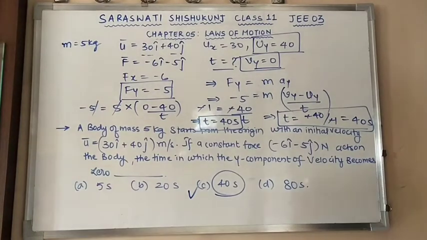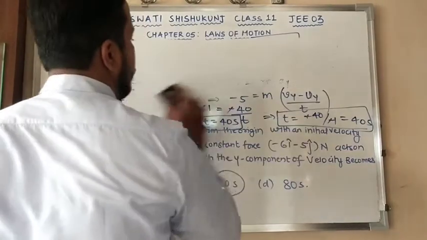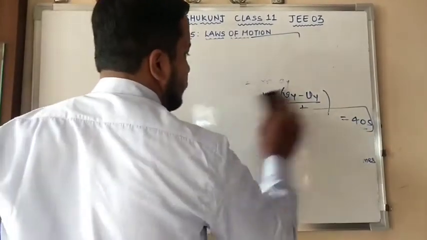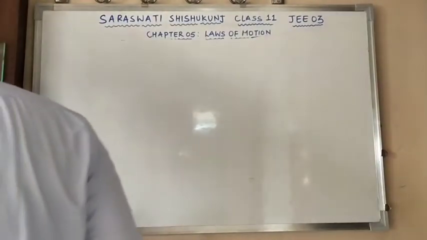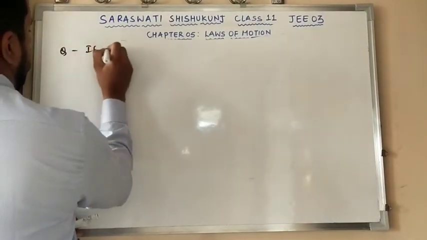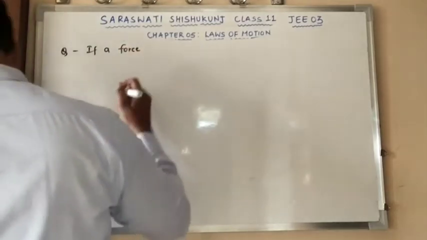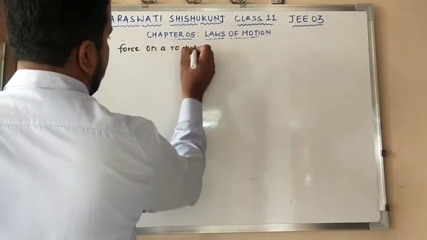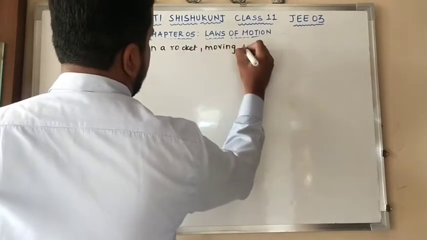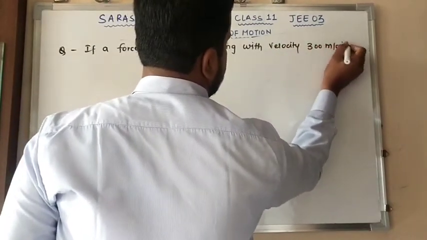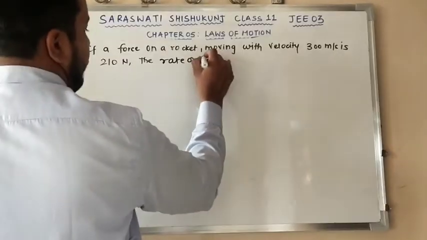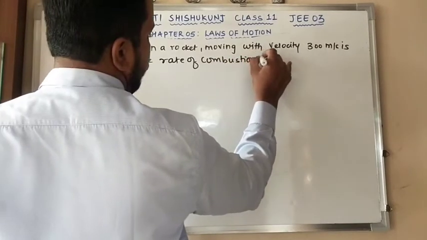So moving to the next question, that is the last question of today's session. If the force on a rocket moving with velocity 300 meter per second is 210 newtons, then the rate of combustion of the fuel is.